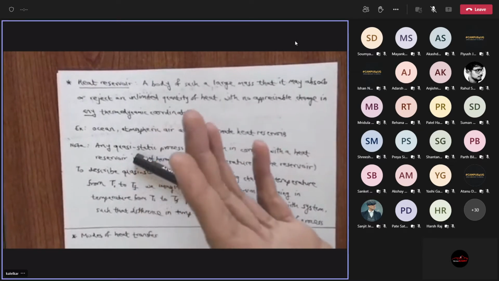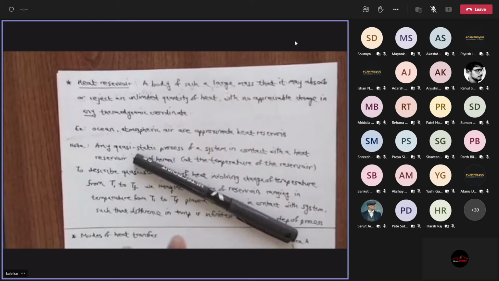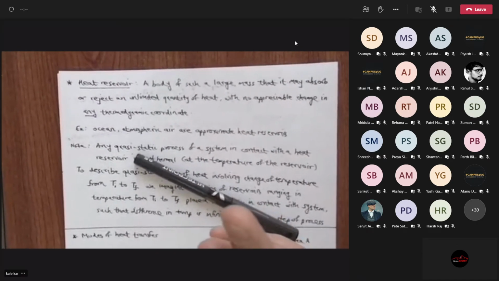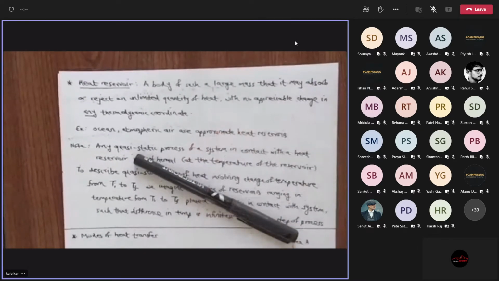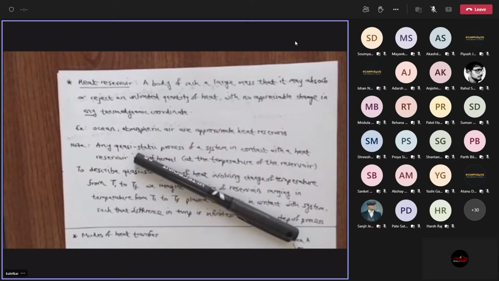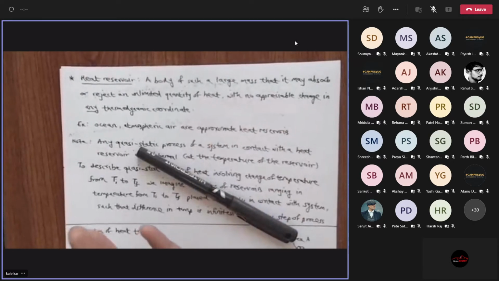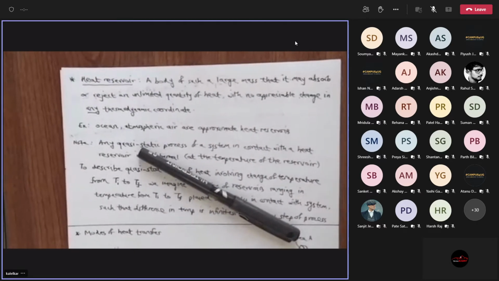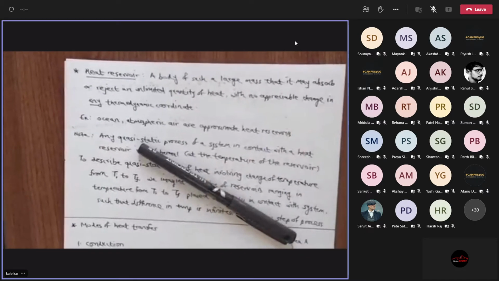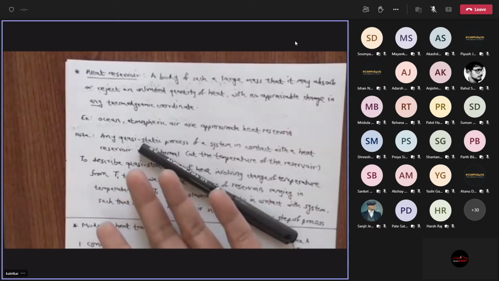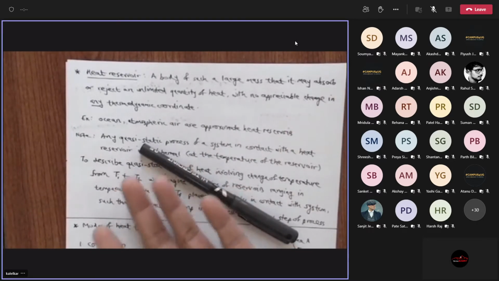When you study electricity, you say that the ground can basically suck up any number of electrons. You shoot electrons, it will just swallow them, right? So it's basically the lowest potential. Everything will go from a high potential, the charges will flow down to the ground. So the electrical ground is very much like a heat reservoir. It can absorb and give out any amount of heat. So if you have some difference in temperature, what will happen eventually? Well, of course, the temperature of the system and the surrounding will become the same at equilibrium. And what is that same temperature?